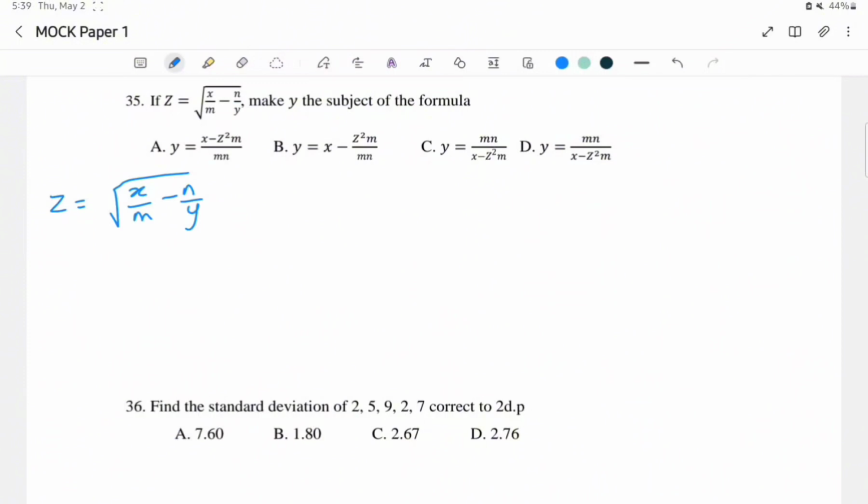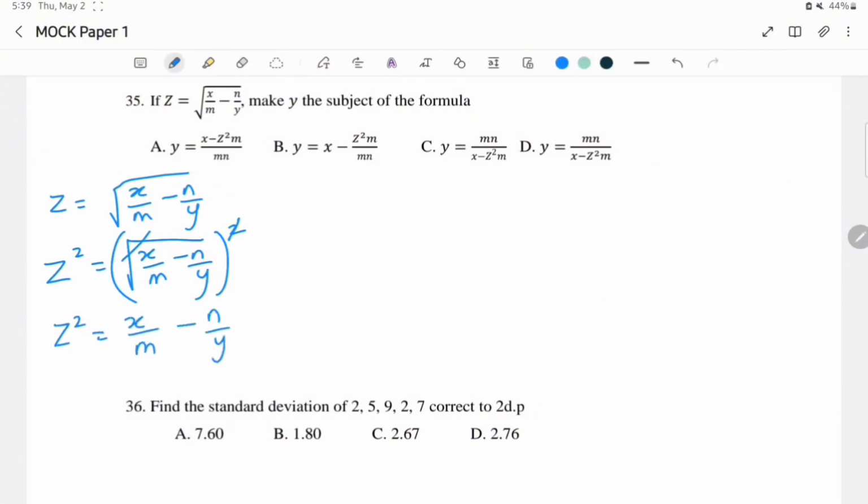The first step you have to take is to get rid of the square root. And how do we do that? We simply square both sides. So the square of z is z squared, and the square of this expression, this square is going to cancel this square root. So that means z squared equals x over m minus n over y.